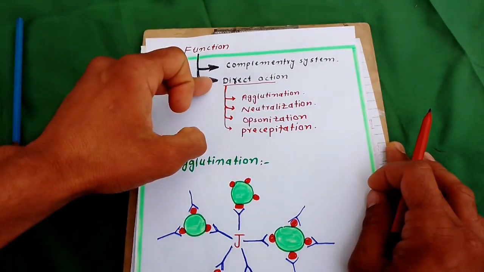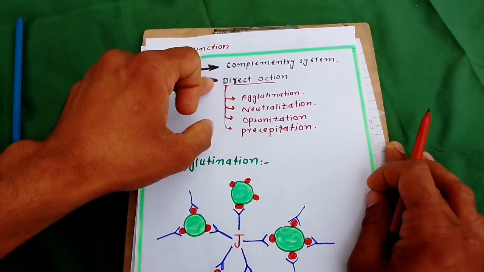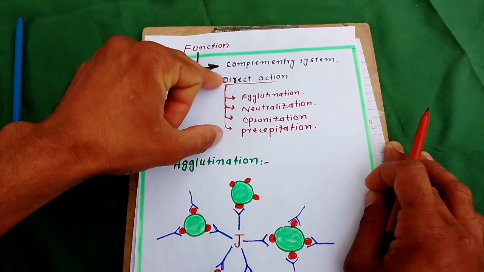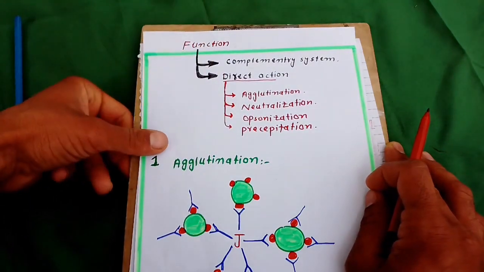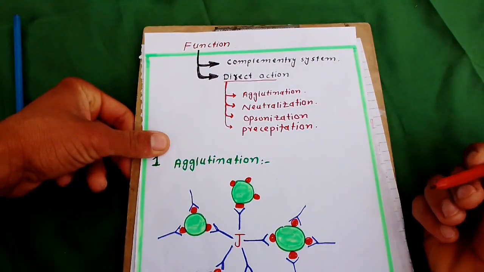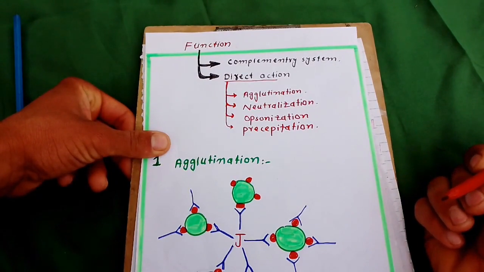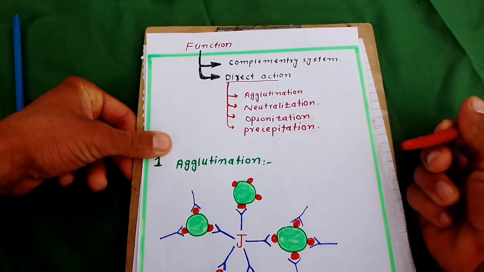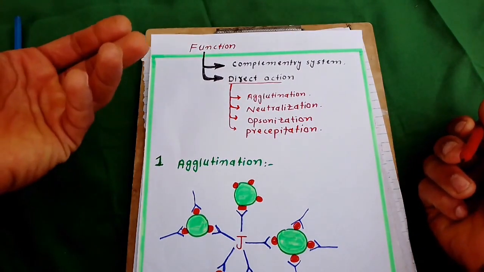But direct action is the action of the antibody which directly destroys the disease-causing microbe: agglutination, neutralization, opsonization, precipitation, and so on.